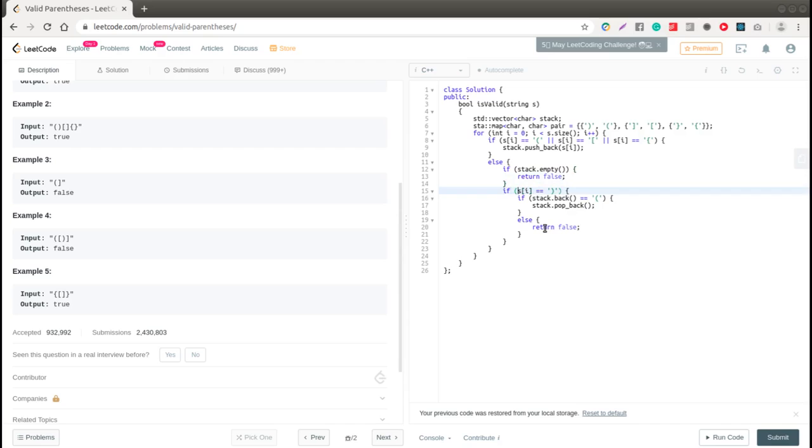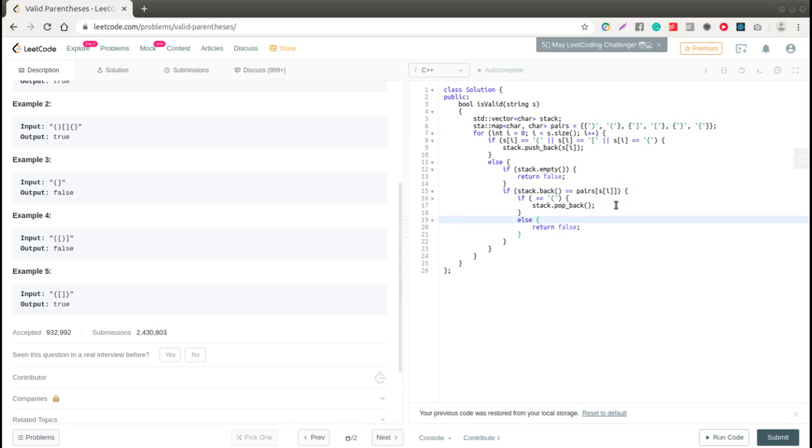So to avoid duplicating this part of code for the other two brackets, we will just check if the bracket on top of our stack equals the bracket that is the pair of our current bracket.